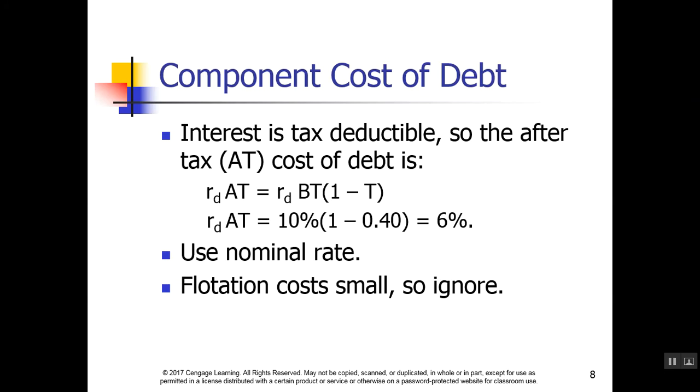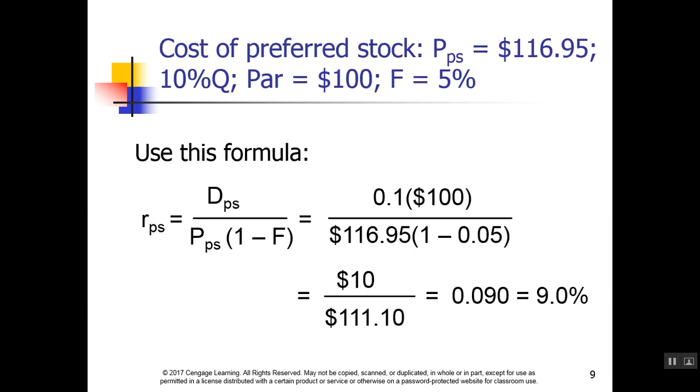Like I talked about before, interest is tax deductible. Therefore, we would look at the after-tax cost of debt, which is the rate times 1 minus the tax rate. In this case, it would be 6%. Flotation costs are ignored in this example, but we'll talk about those in a little bit.